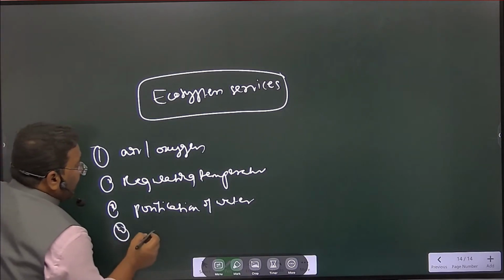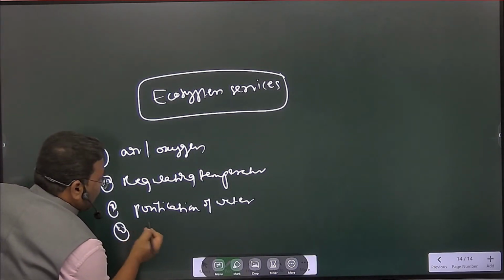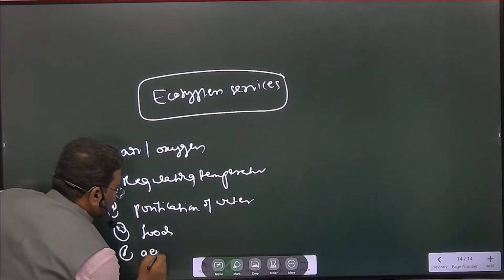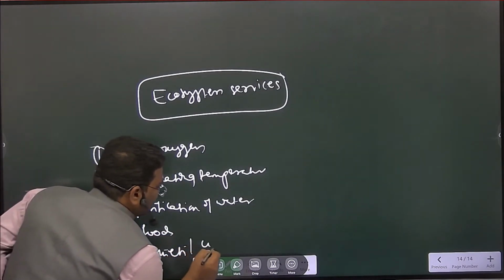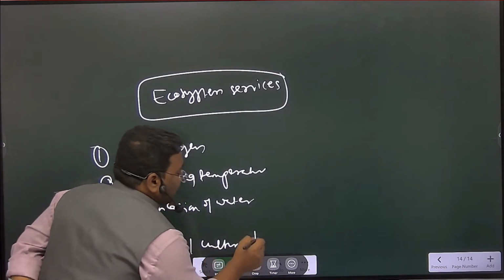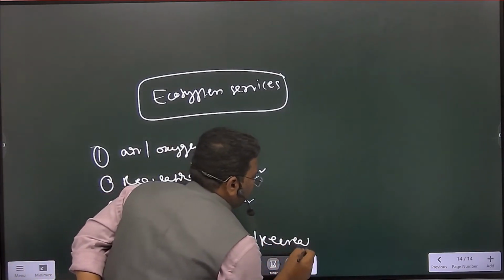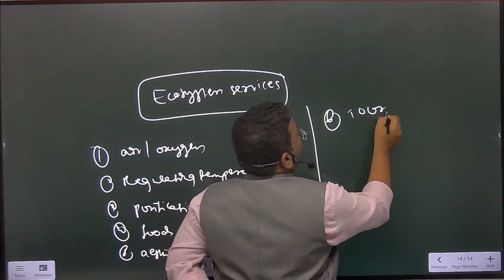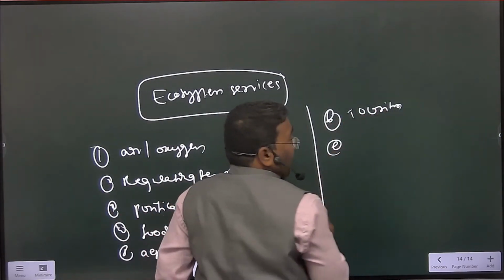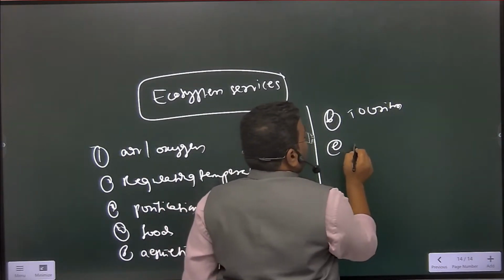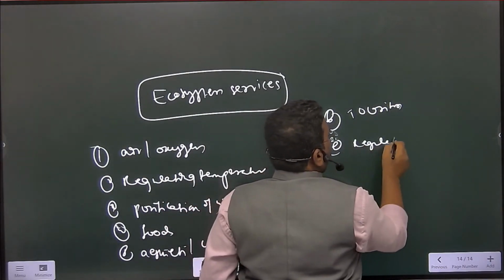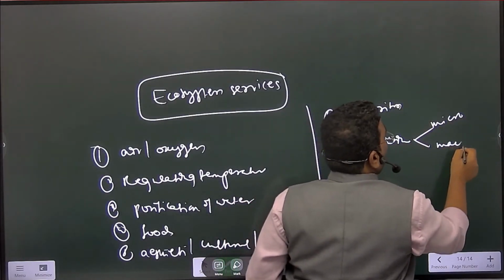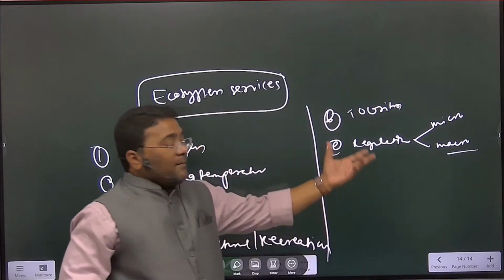and fourth point, they are making food, and fifth, aesthetic and cultural services as well as recreational, or you can say tourism, है ना, and they are regulating microclimate and macroclimate. Regulating microclimate.